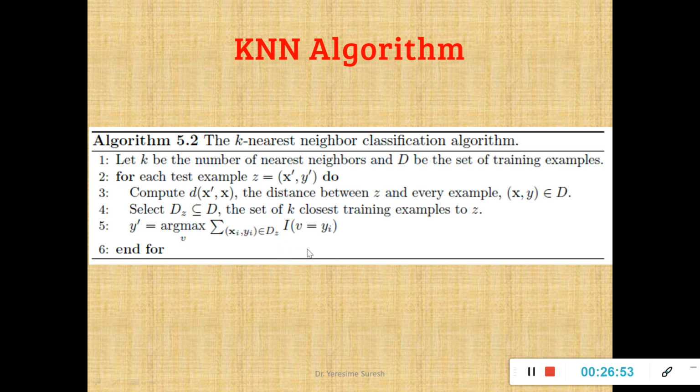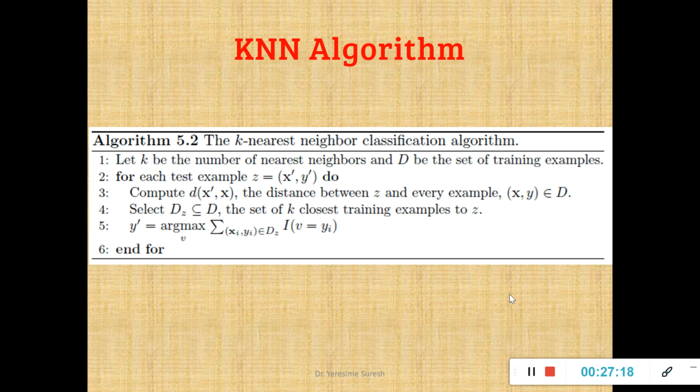As I've said, if there are more positive instances out of 5 nearest neighbors, then the class label will be positive, or vice versa. If there are 3 negative instances and 2 positive instances out of the 5 nearest neighbors, k value of 5, then the class label will become negative. This is how your KNN algorithm works. So I hope you have understood the KNN algorithm fine.